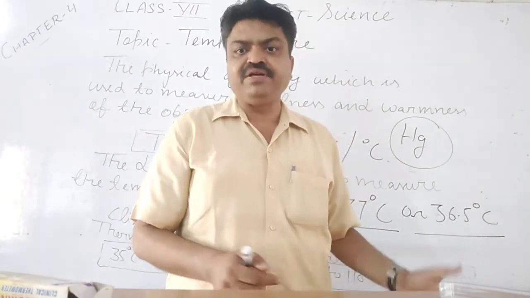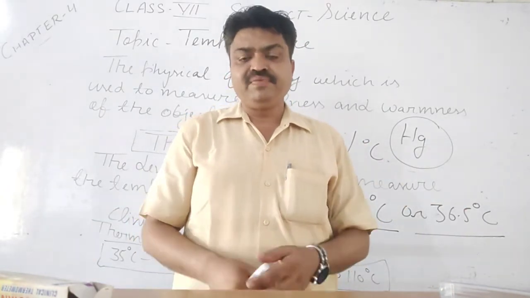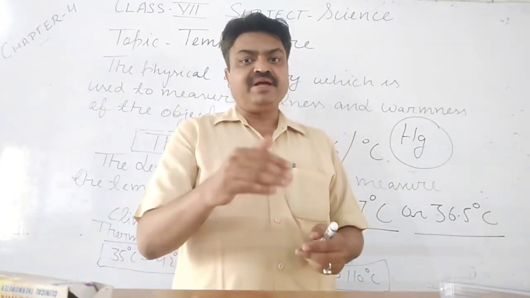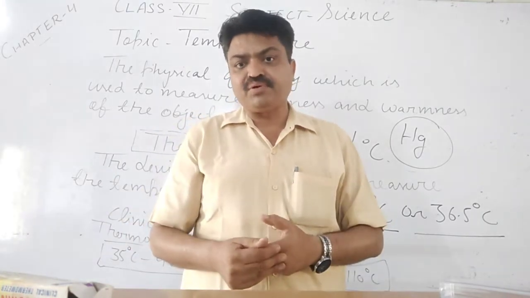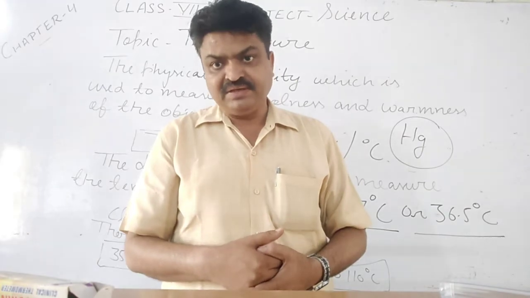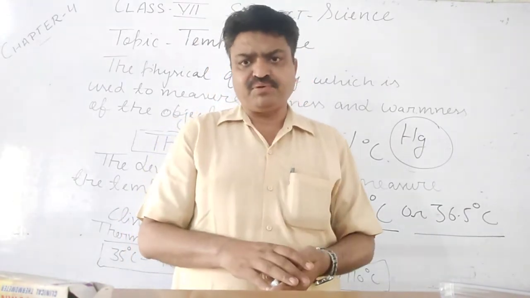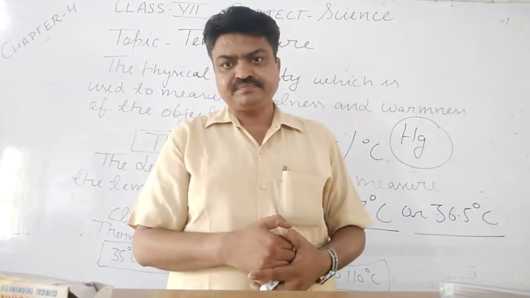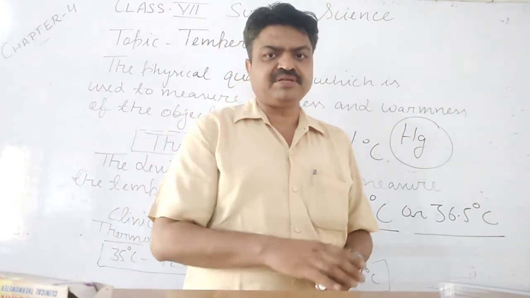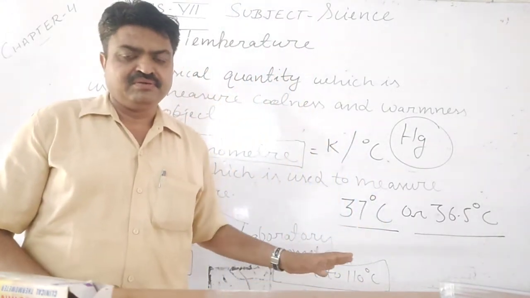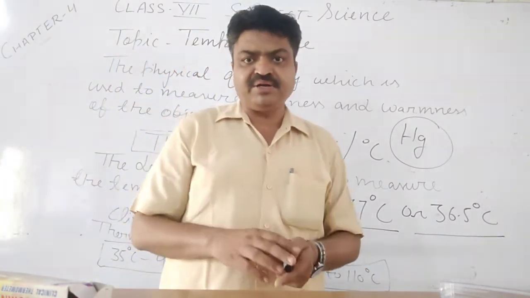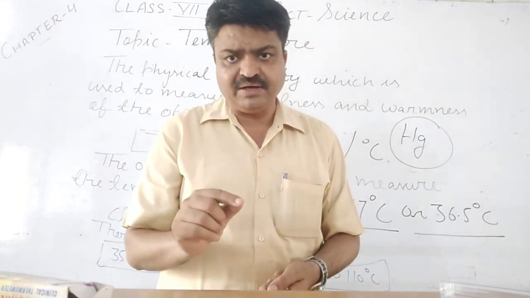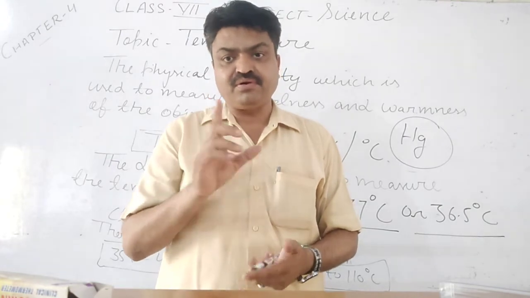And where do we use it? We use it in the laboratory to measure the temperature of chemical substances, or the temperature that objects have in different physical processes, like boiling, melting and sublimation. In those physical processes, all the objects have different temperatures, and that temperature is noticed with the help of the laboratory thermometer. So how many types of thermometer are there? Two types. Now you will draw a neat and clean diagram of a thermometer in your notebook, students.